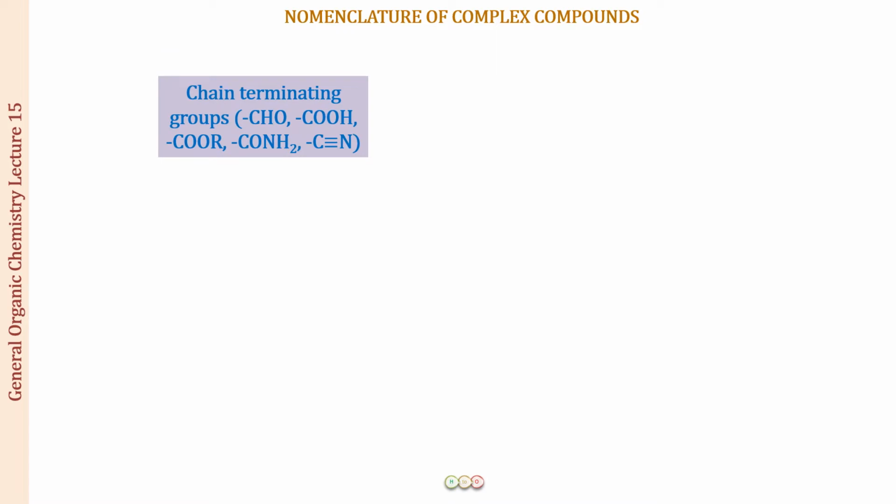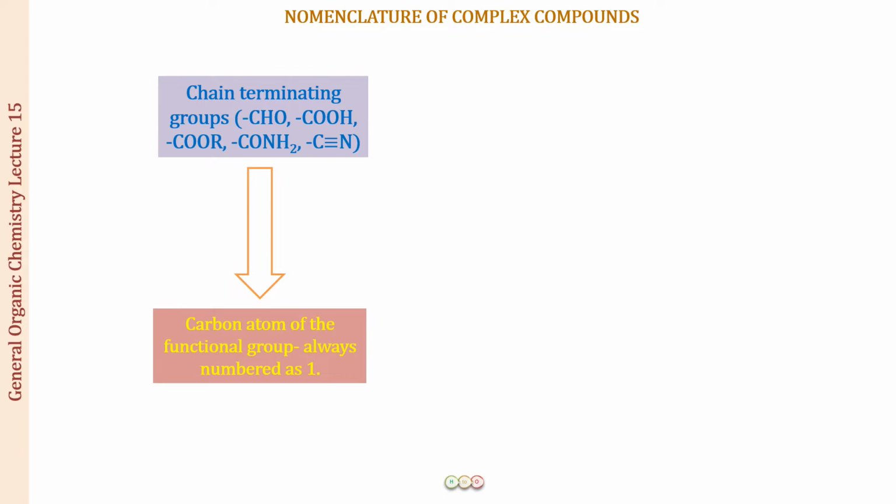So please do remember that when we are going to have the chain terminating groups like the CHO group, the COOH group, the COR group, the CONH2 group, the CN groups, all of these contain a carbon. So these are the chain terminating groups. They are going to be present always at the end of the chain. So for these you are going to always give designation or numbering as 1 to the carbon of the functional group.